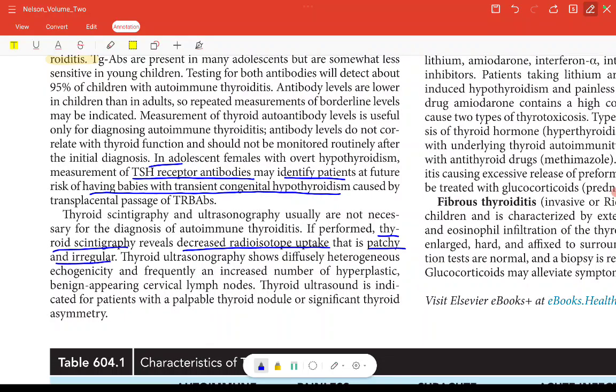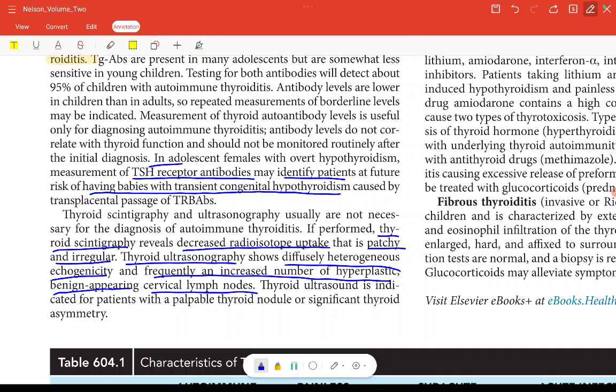Thyroid ultrasonography shows diffuse heterogeneous echogenicity and frequently an increased number of hyperplastic, benign-appearing cervical lymph nodes. Fine. In ultrasonography, what will be seen? Diffuse heterogeneous echogenicity and an increased number of hyperplastic, benign-appearing cervical lymph nodes.